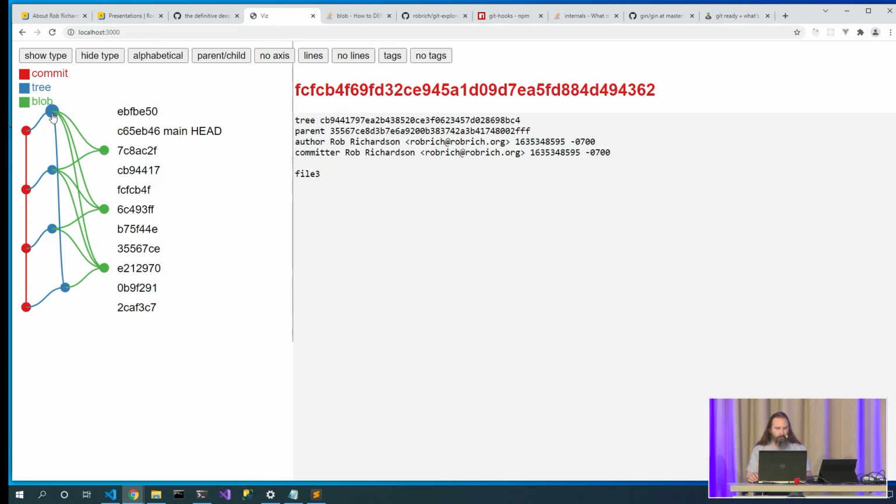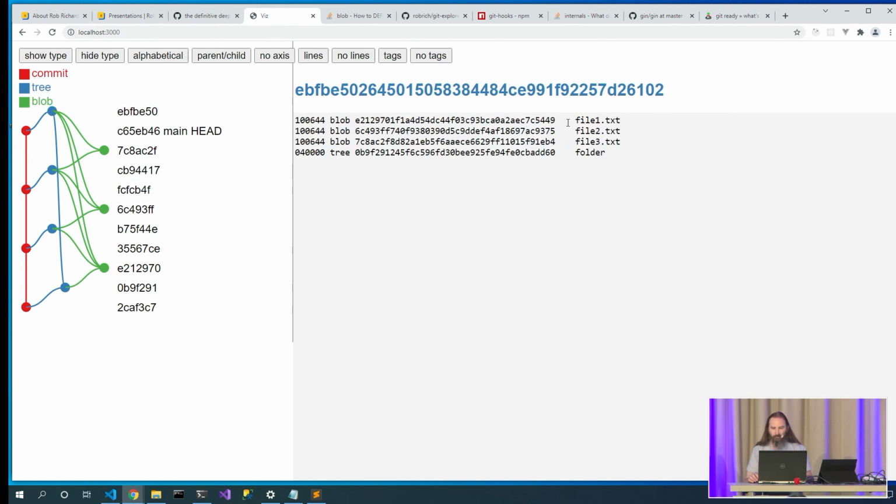Here's the tree node, and this tree node says, I have these 3 files in my working directory, and I also have this folder in my working directory. Now the cool part about this folder, its tree node is 0b9f, which just happens to be this tree node right here. We had a tree node that worked perfectly, no need to create another tree node.